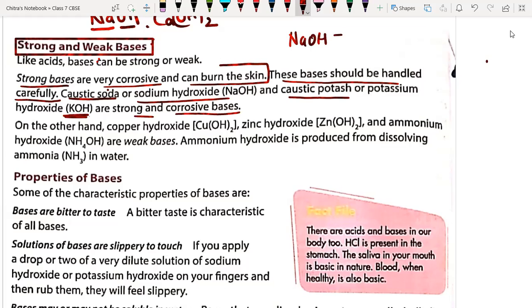NaOH is sodium hydroxide and it is called caustic soda. And then we have KOH, caustic potash. These are common names provided to them.